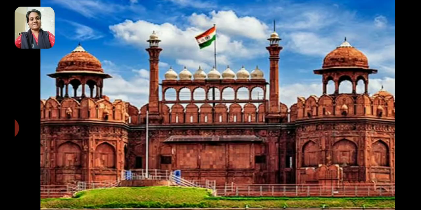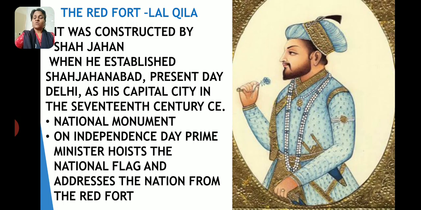Okay, so let's start. So now when you look at the Red Fort, which color is it? It looks red, correct? So now Red Fort is also known as the Lal Killa, and it was constructed by Emperor Shah Jahan. He was the Mughal emperor. Okay, so who constructed the Red Fort? It was constructed by the Mughal emperor Shah Jahan, and he built this Red Fort when he established his capital city, and he named it as Shah Jahanabad, and now we know it as Delhi.